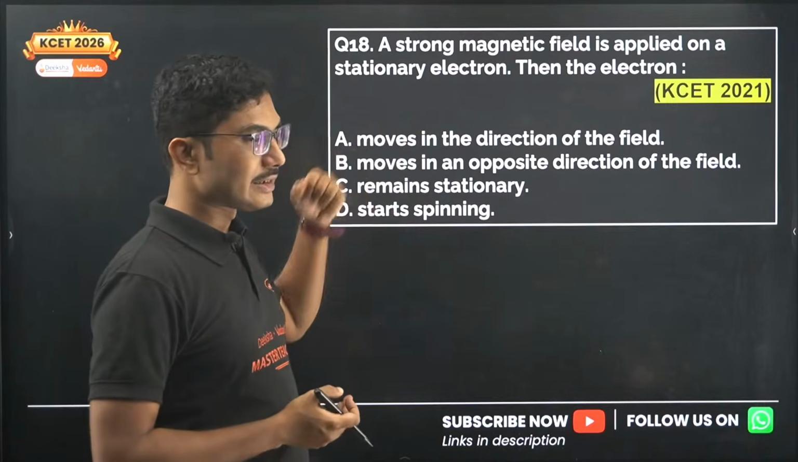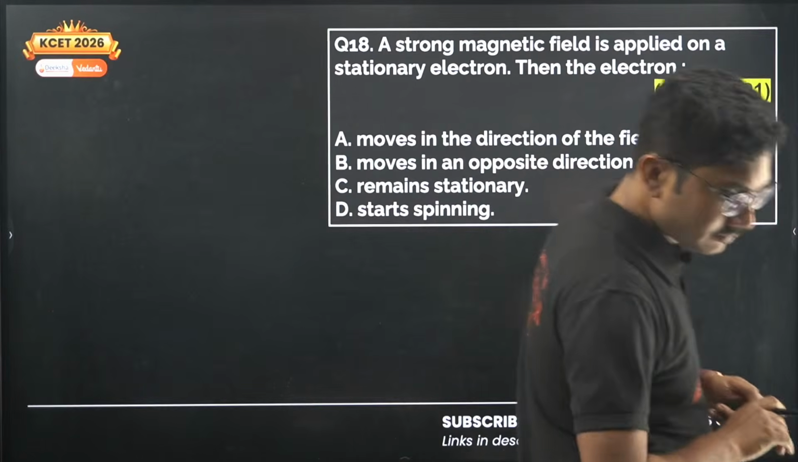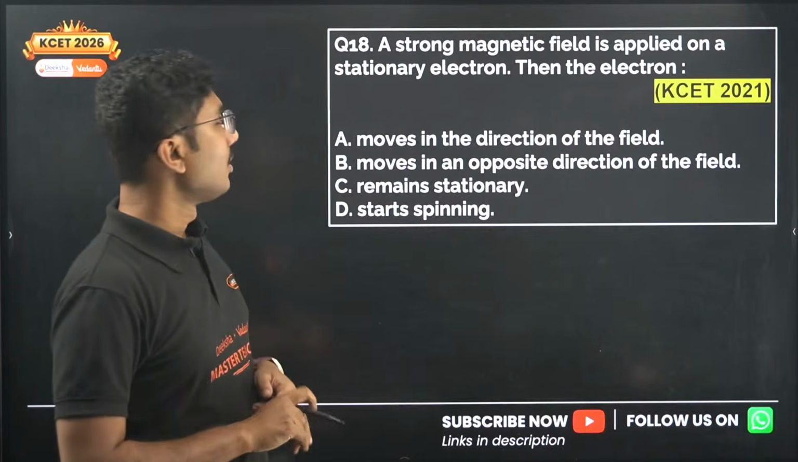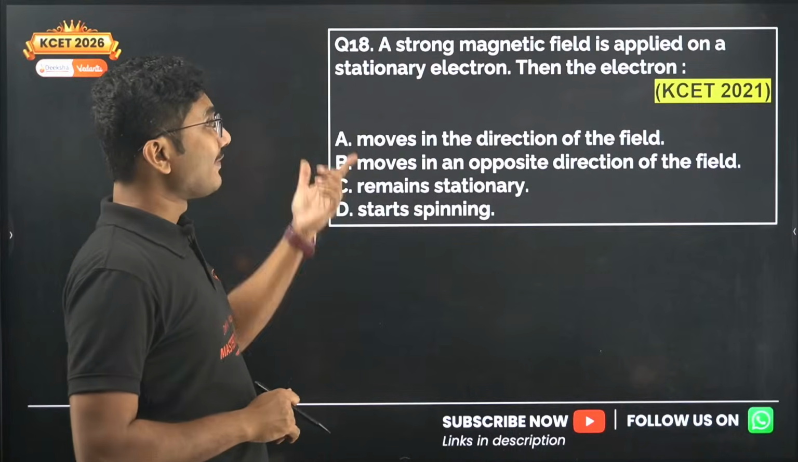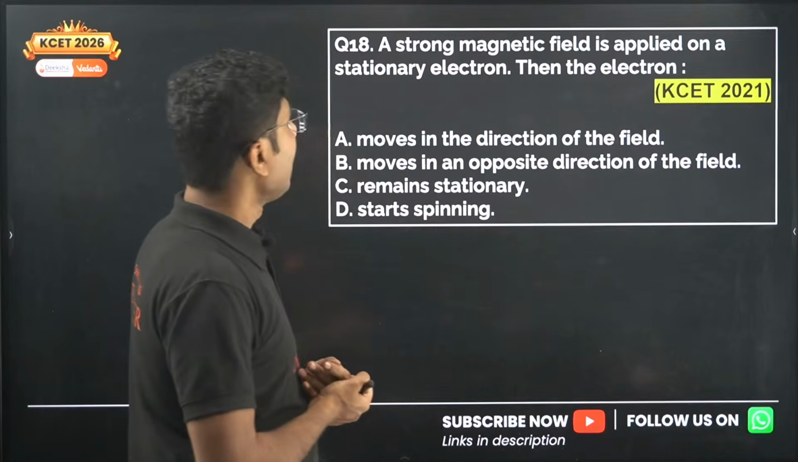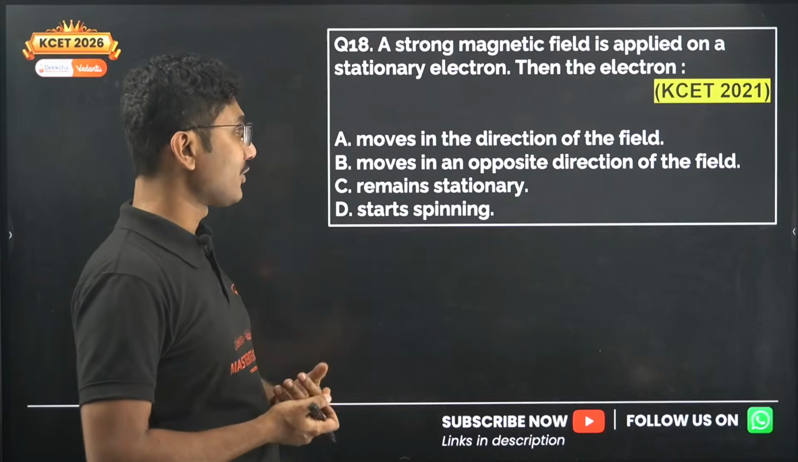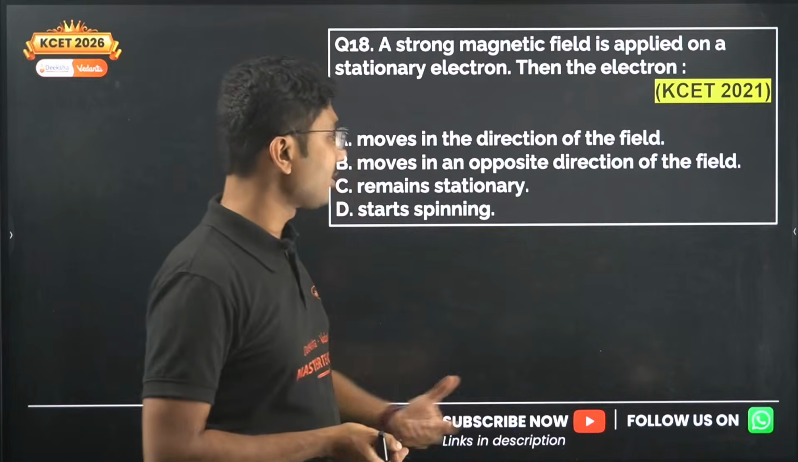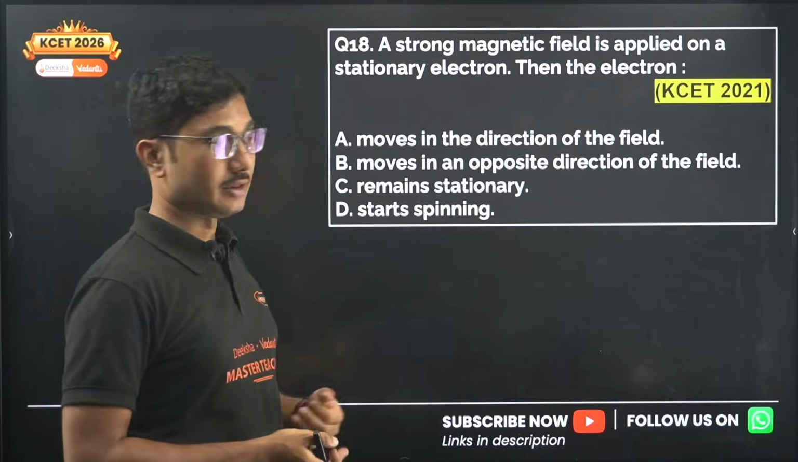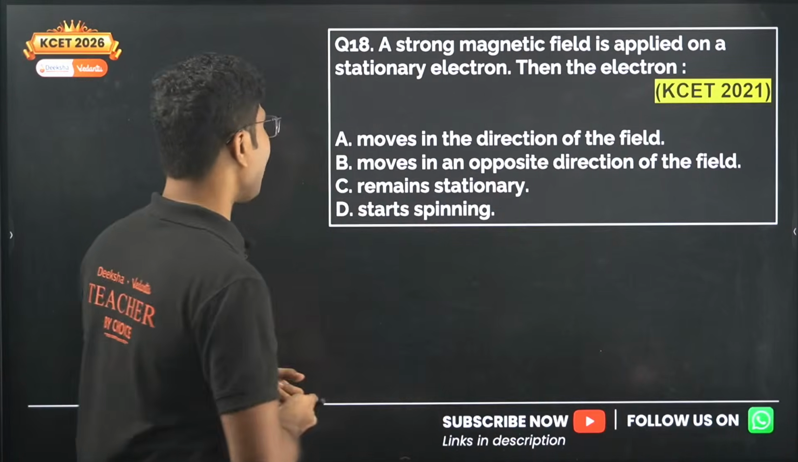Now answer this question, everyone. Strong magnetic field applied on a stationary object. Okay, what will happen to the electron? Moves in the direction of field, moves in the opposite direction of the field, remains stationary, starts spinning. Sainath is saying option C, remains stationary.